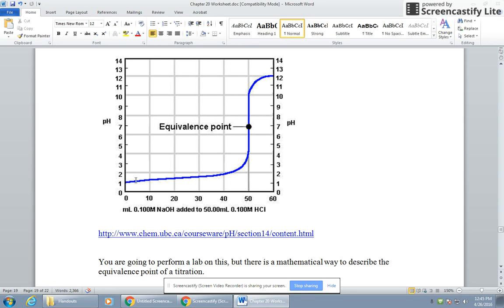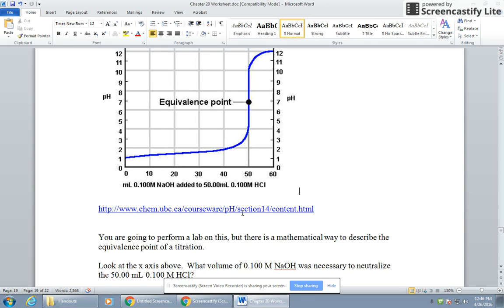And notice the pH is barely moving as you add 10 mLs, 20 mLs. It's changing a little. And there's pH on the y-axis. But then when you get right around 50, it starts zooming up like crazy. And the equivalence point is right here at pH 7. And that makes sense because it's a strong acid and a strong base.